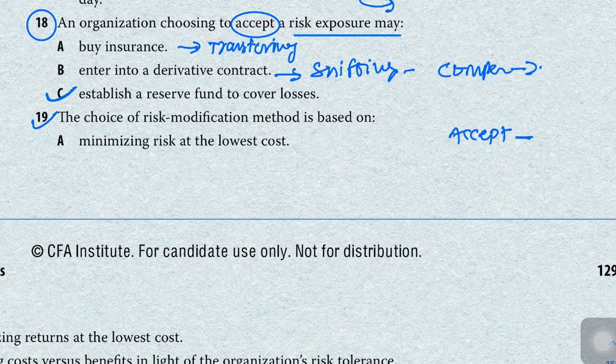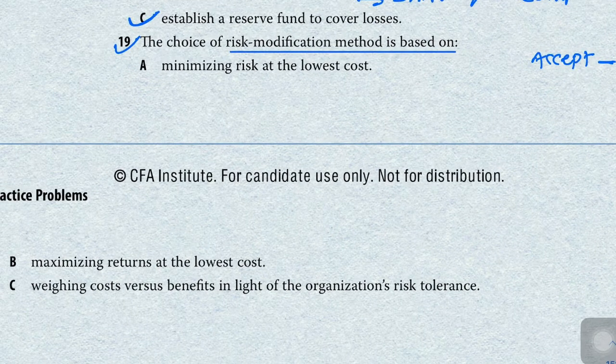Let's move to our next question, question number 19. The choice of risk modification method is based on: minimizing the risk at lowest cost, maximizing the return at lowest cost, or weighing cost versus benefit in light of the organization's risk tolerance.